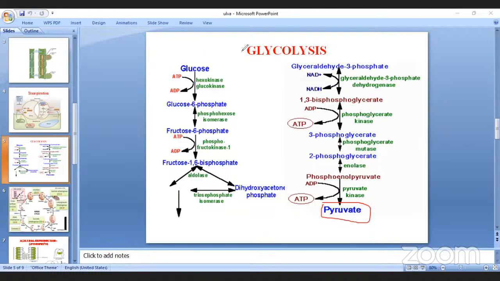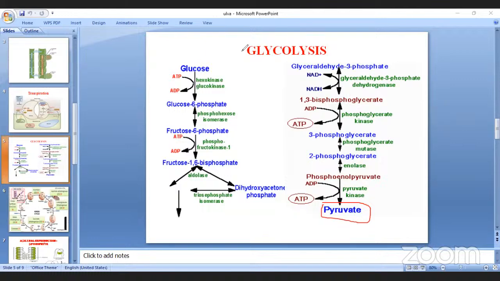And where does glycolysis take place, in which region? I already told you just now. Glycolysis takes place in the cytosol region of the cell, not the cytoplasm. Remember, there is a difference between cytoplasm and cytosol: including cell organelles, it is cytoplasm; without cell organelles, it is cytosol. That is the difference.